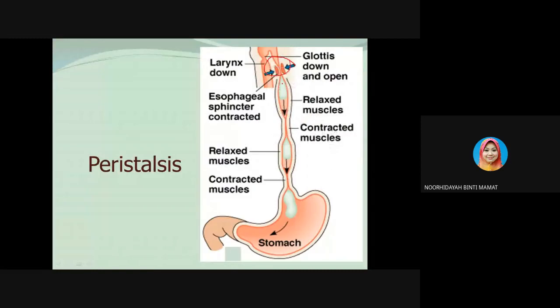So the food moves through the esophagus to the stomach, from the receiving region to the digestive region. As you can see from here, the muscles relax and contract in order for the food to be transferred through the esophagus.